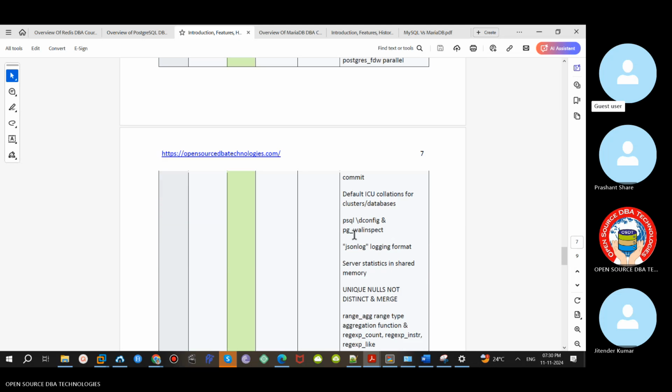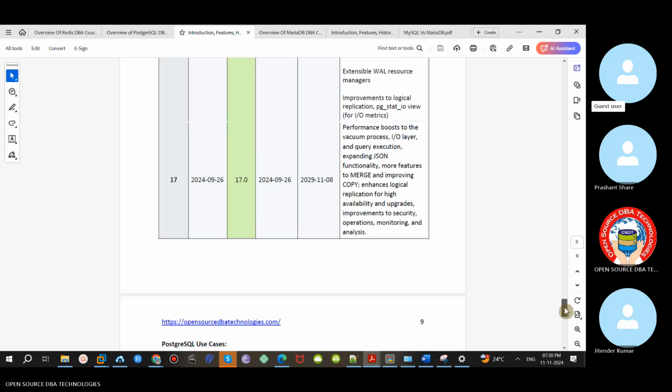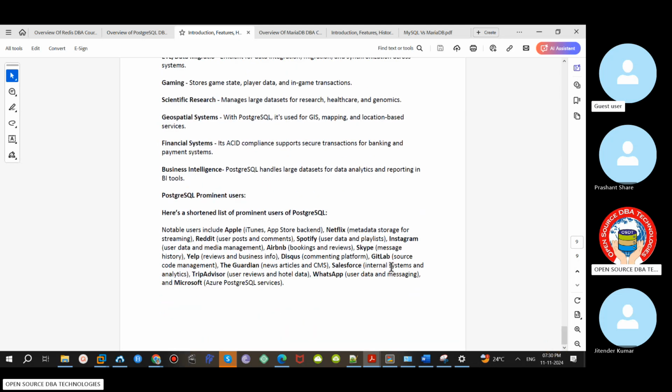I don't know if you guys have any other questions. If not, then I can ask a few questions to Raj related to certification and all. There are two or three types of certifications. Open source is separate, EDB is separate. Oh, you mean PostgreSQL open source certification is different? Yes, open source is different, and EDB is different. There are a total of 4 certifications.